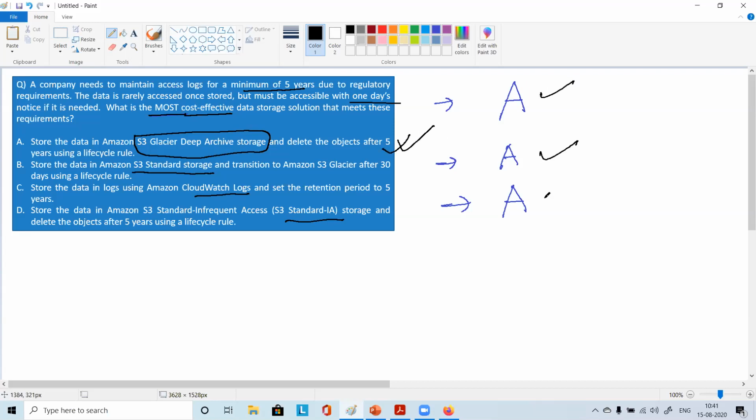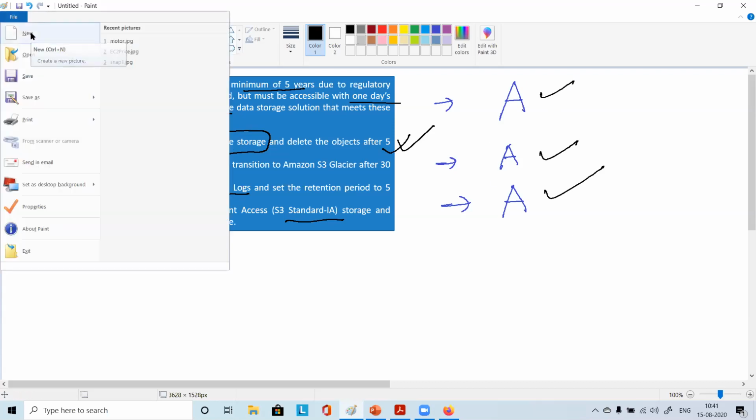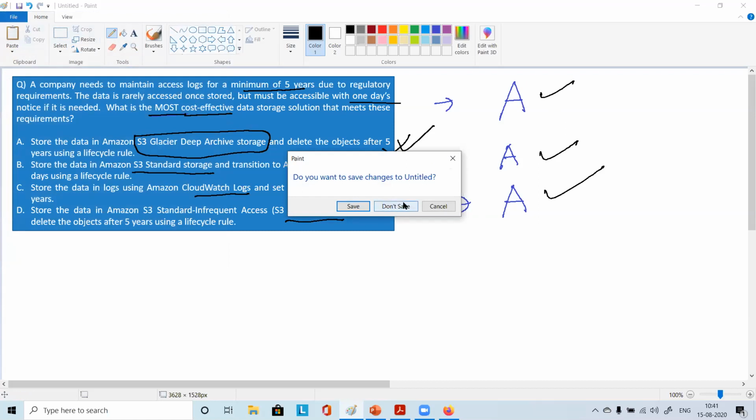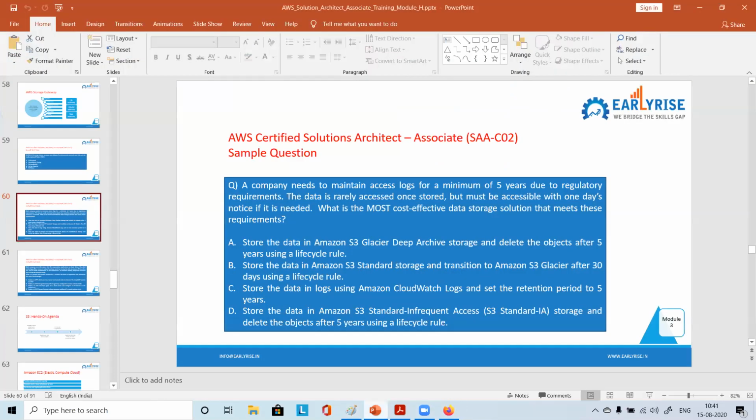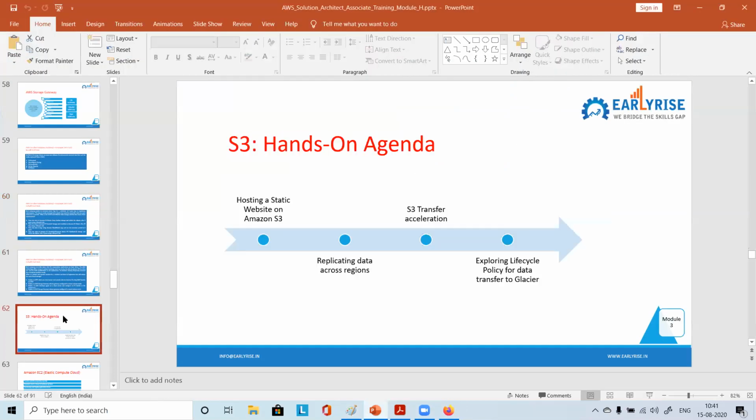So all of you have answered it well. Good. That means you have understood the concept of storage classes, S3 storage classes. Perfect. So it's time to do some hands-on. We'll do some hands-on quickly.